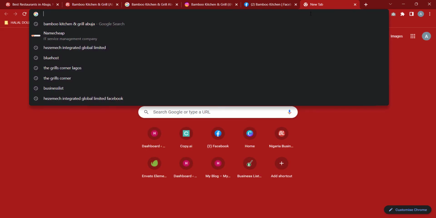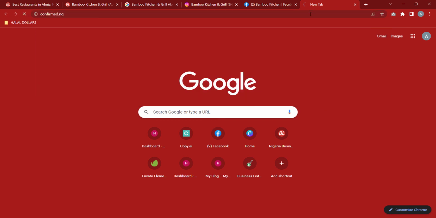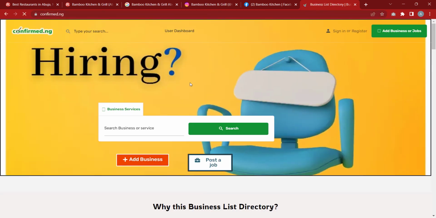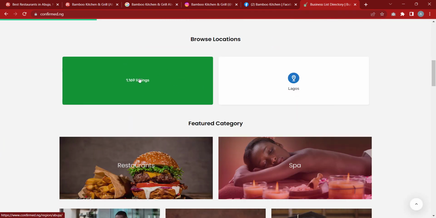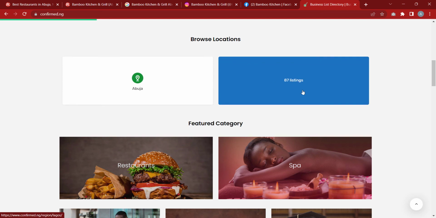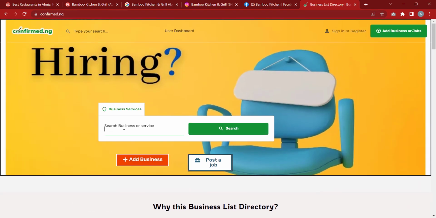It's very similar to this. However, just as I said, confirmed.ng have more. You can see that they have over 1,000 listings in Abuja alone, and they just have 87 listings in Lagos. That's why I said that they don't have much ground in Lagos yet.